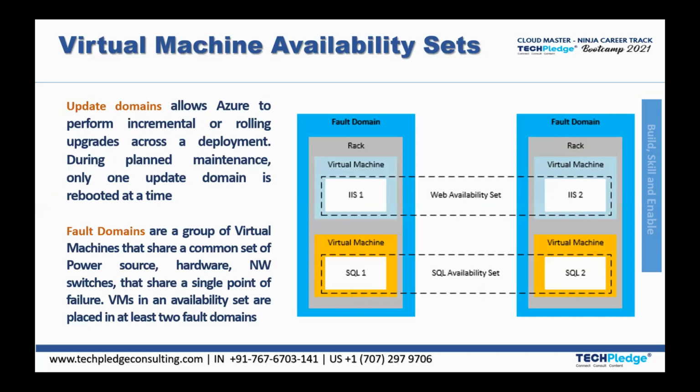Similarly, there is a limit of 20 update domains, UD0 to UD19. How many virtual machines you can place in a rack depends upon the height of the rack, and on the height of your data center as well. Why do we call it an update domain? Because when patching and updates are going on, updating one machine at a time is not practical, and updating all machines at one time is also not possible, since they would be rebooting.